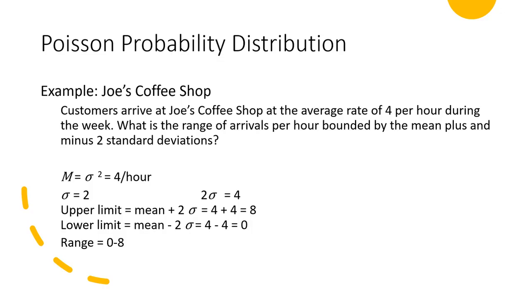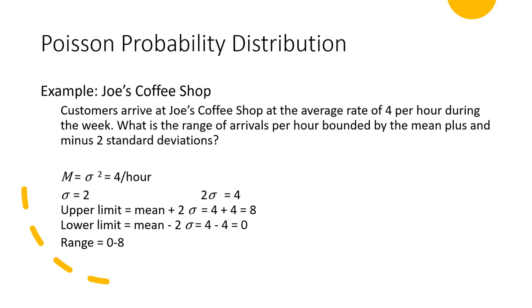Let's go on and look at Joe's Coffee Shop. So customers arrive at Joe's Coffee Shop at the average rate of 4 per hour during the week. What is the range of arrivals per hour bounded by the mean plus and minus 2 standard deviations? So remember, our mean is equal to our variance, which is 4 per hour, and so therefore our standard deviation is 2. And so we were told that we were bounded by plus and minus 2 standard deviations, so 2 sigma is 4.